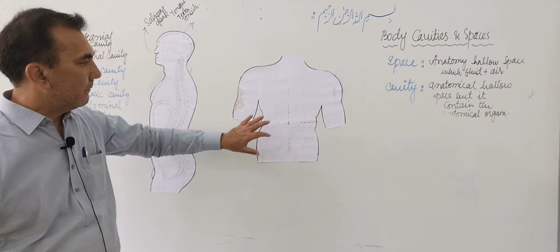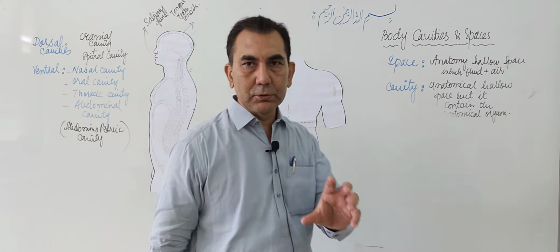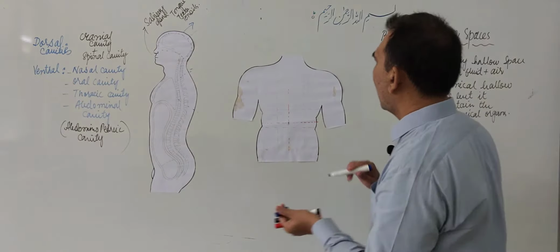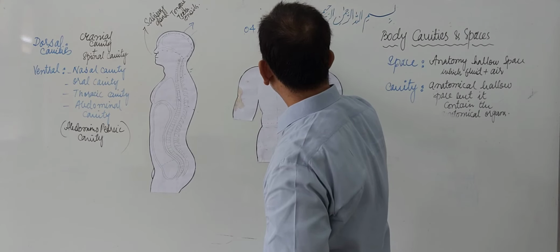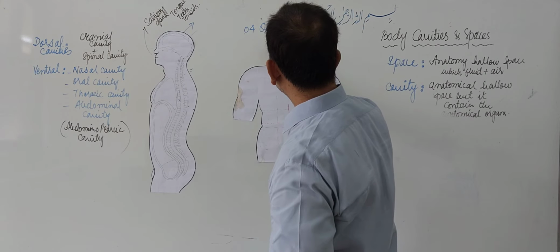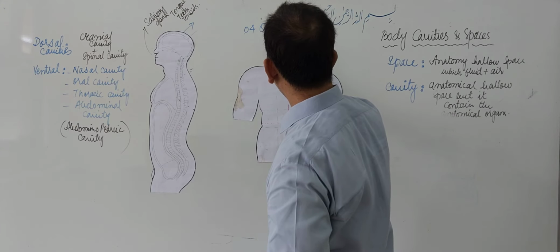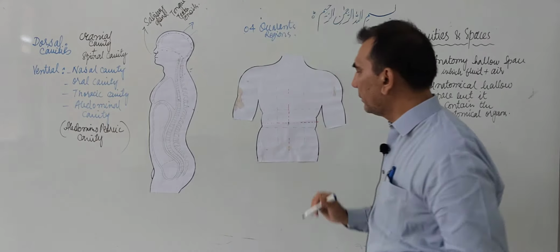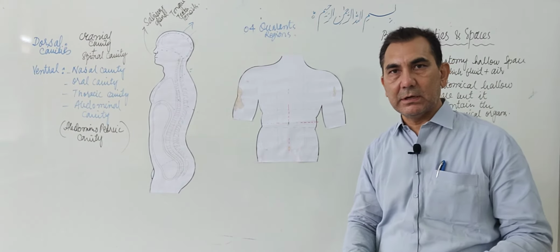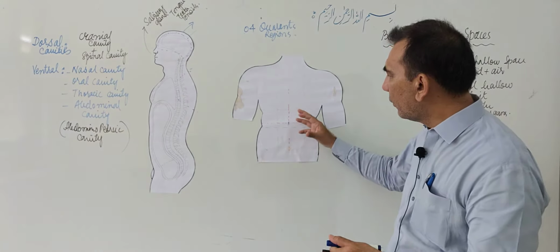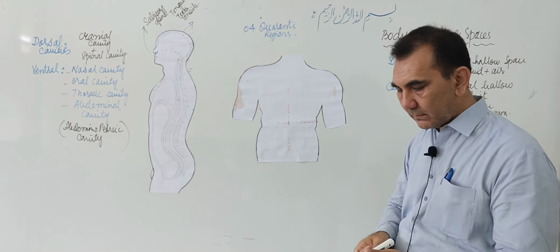Okay. Now, in the first one, we will learn the four quadrant regions of the abdominal cavity. How do you divide the abdominal cavity into the four quadrant regions?